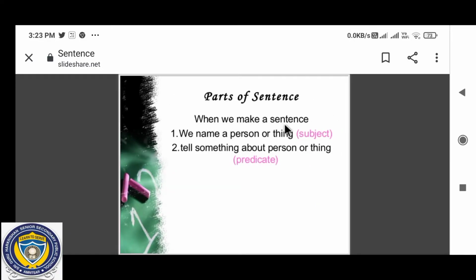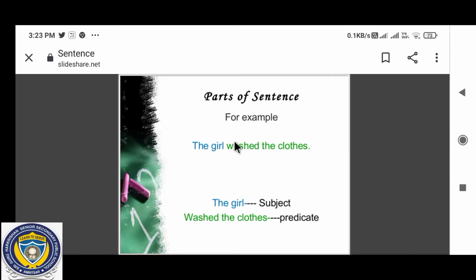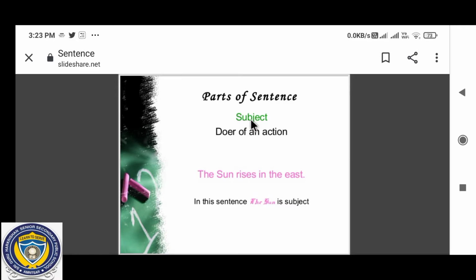When we make a sentence, we name a person or thing, that is known as a subject. Tell something about the person or thing, that is known as a predicate. For more clarity, let's read. The girl washed the clothes. In this sentence, the girl is a subject because she is doing that action. What she is doing is the predicate: washed the clothes. Now what is a subject? Doer of an action. A person who is doing an action is known as a subject.